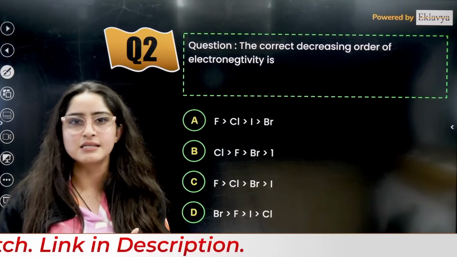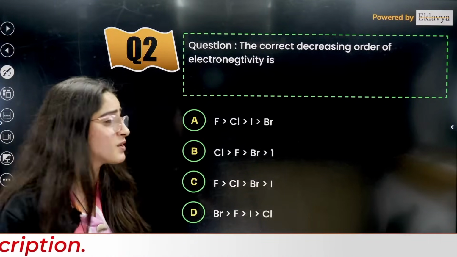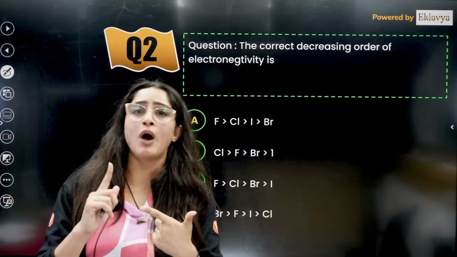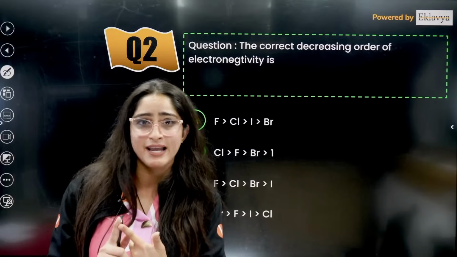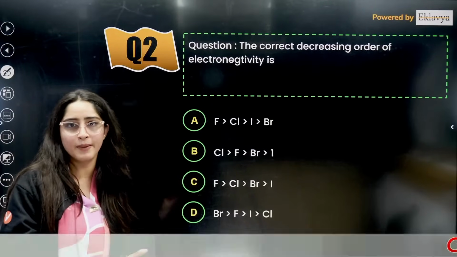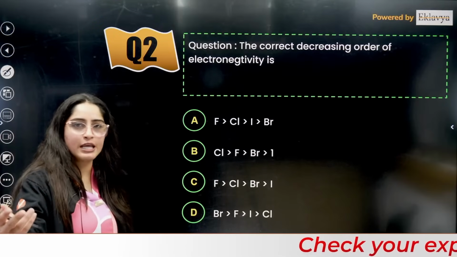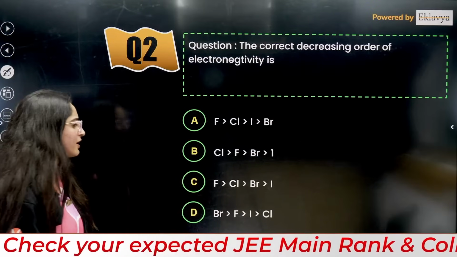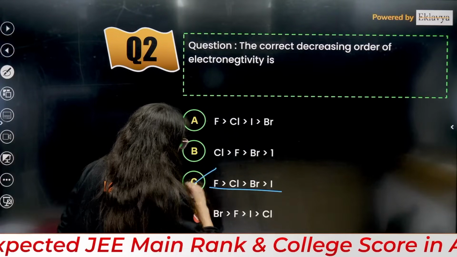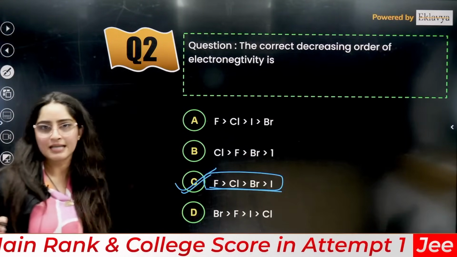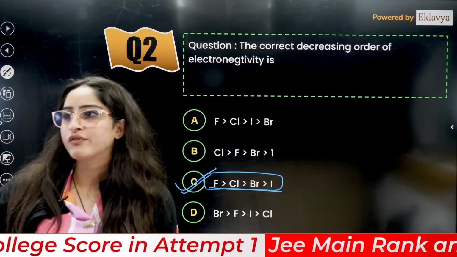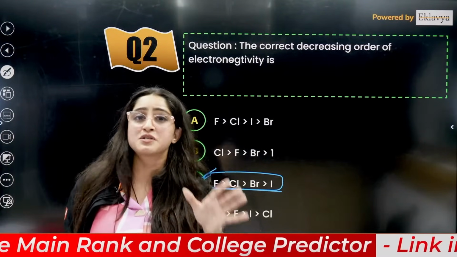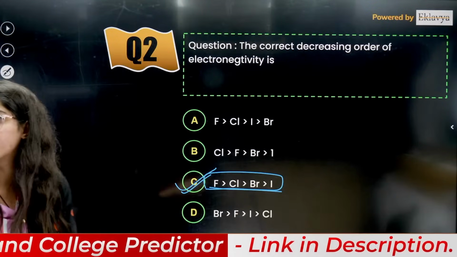In other cases they can ask you electron affinity, because they have asked questions from halogens. So in halogens you have electron affinity, a very, very important exception. This they can ask you in the coming shifts. Electron affinity of oxygen also they can ask you here. So it is very simple, electron affinity decreasing order: fluorine, chlorine, bromine, iodine, C is the correct answer, right? By every coming shift the level will slightly increase, so that's why I'm saying focus on the exceptions as well. Direct questions they are asking you, right?